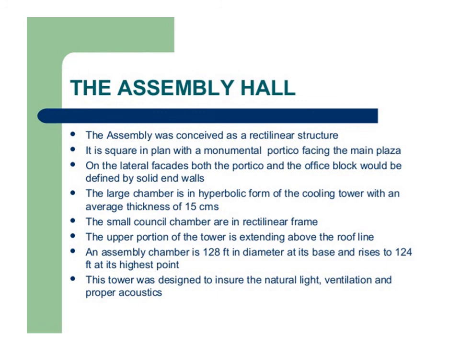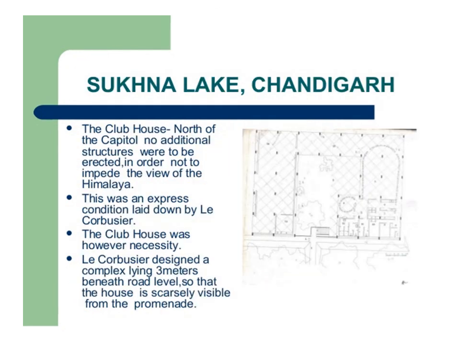The assembly chamber is 128 feet in diameter at its base and rises to 124 feet at its highest point. This tower was designed to ensure natural light, ventilation and proper acoustics. Also in the walls, irregular voids were provided. Interior of the chapel consists of openings at different levels, which are shown in the figure.